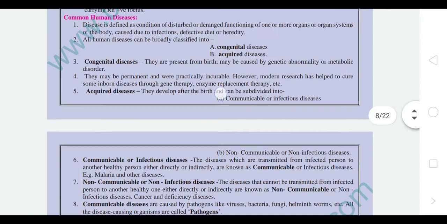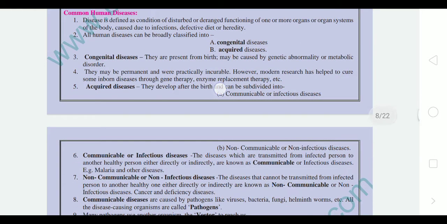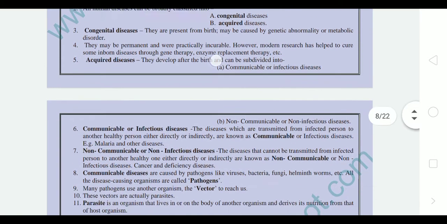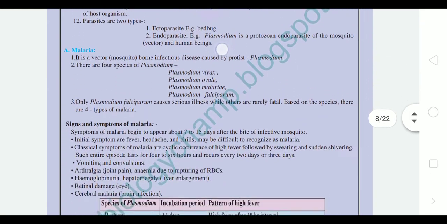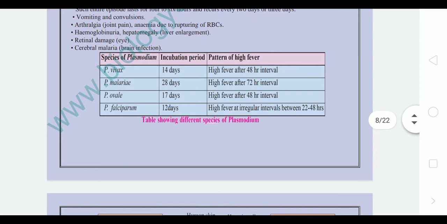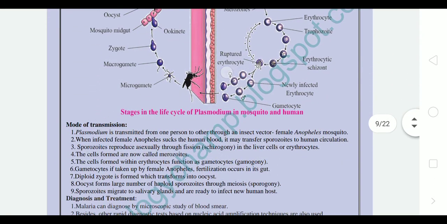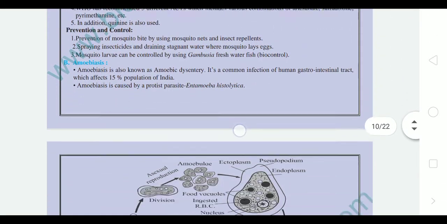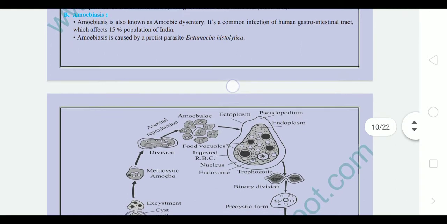Then we started the important part of this chapter, that is common human diseases, in which we completed malaria in our last lecture. Today we are going to start the next part, the second disease, that is amoebiasis.